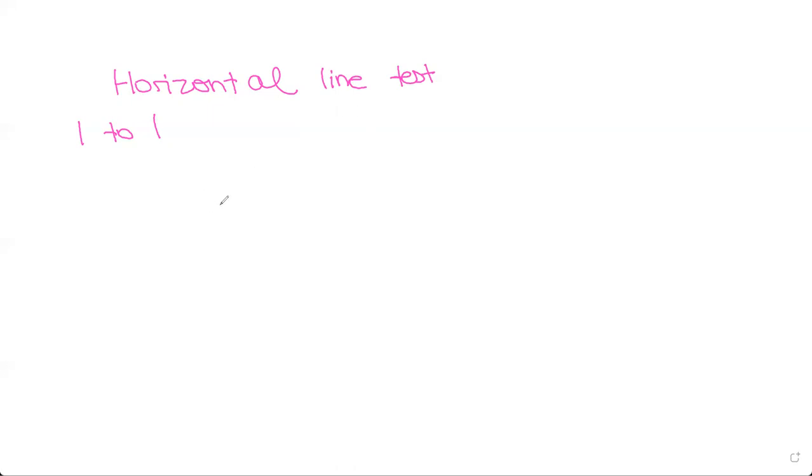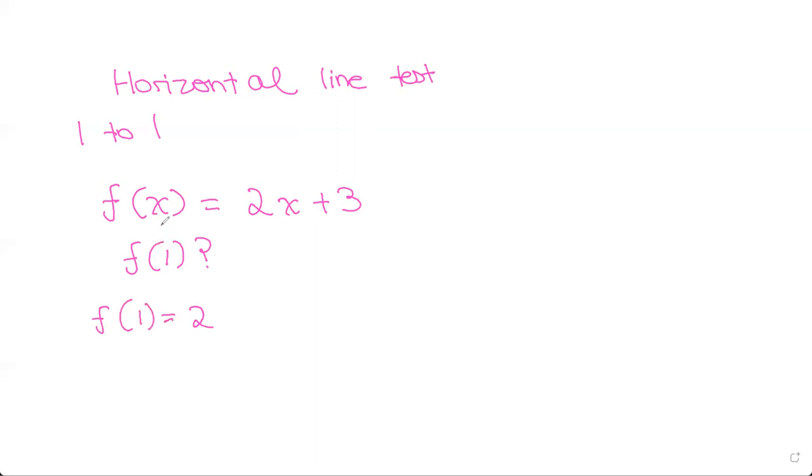So now let me teach you guys how to input values into the functions. Say you have f of x equals 2x plus 3, and they ask you, what is f of 1? That means you would input 1 wherever x is. So you're substituting x with 1. So 2 into 1 plus 3, which is 2 plus 3, so 5.